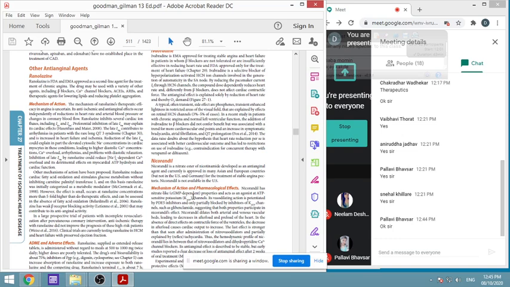So in classification, you can put the drugs which decrease demand, the drugs which increase supply, and this is a third class. We call them anti-ischemic agents or anti-anginal agents. Normally they are called anti-ischemic. So these are the agents.